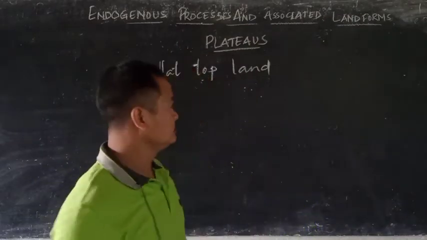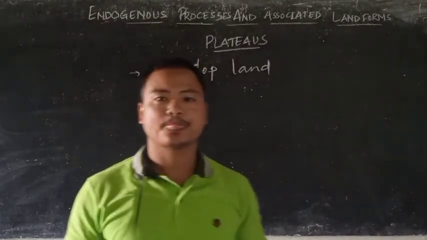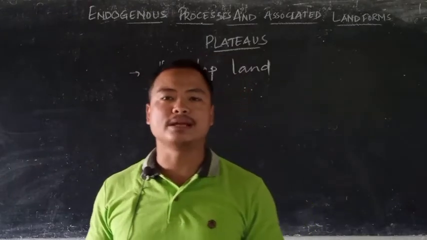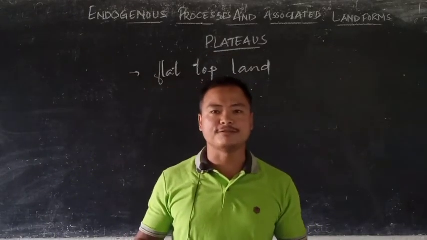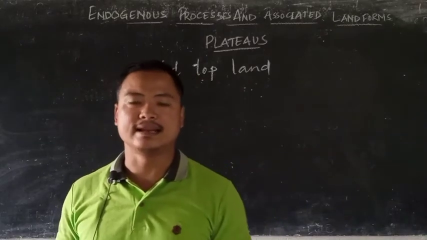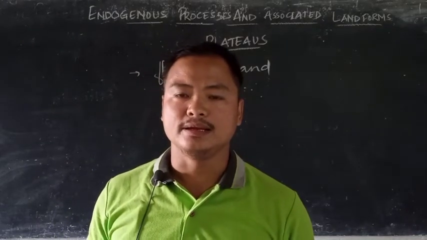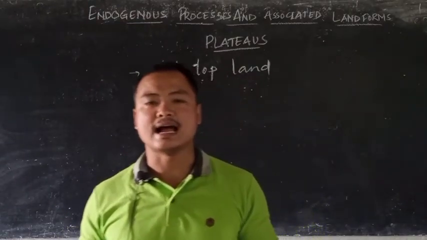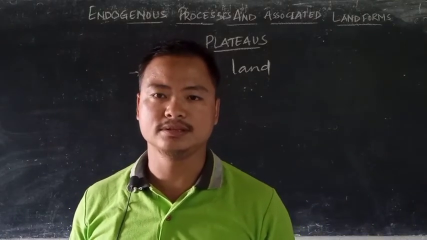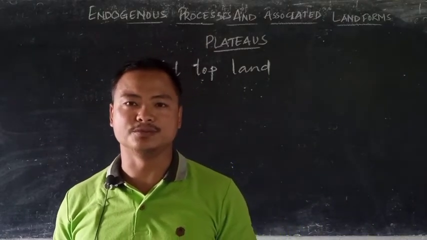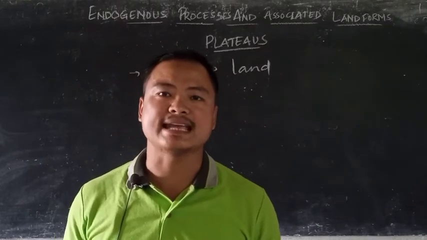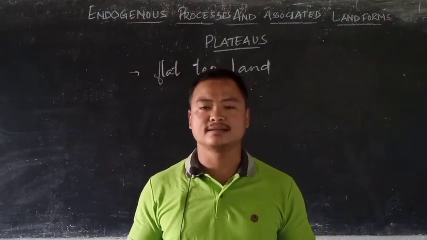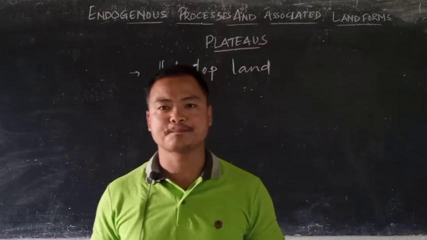The height of a plateau rises above 300 meters from the sea level. But there are also plateaus on this earth where we find them to be higher than 900 meters. If we have to say that, then we see the plateau of Tibet is the highest plateau of the world and is also referred to as the roof of the world. The plateaus are mostly characterized by steep slopes and flat top surface.